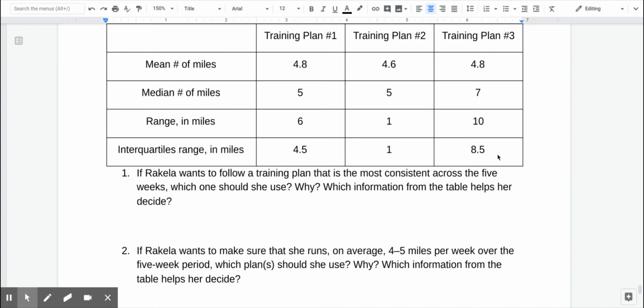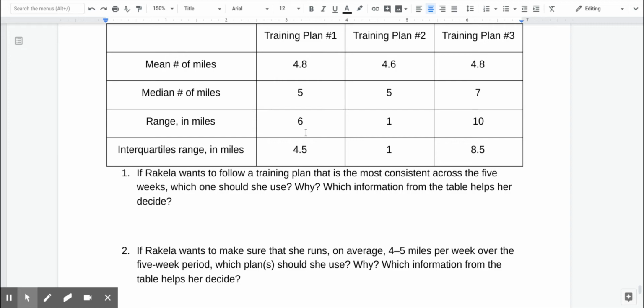So I think that means that training plan number 3 is going to start out with fewer miles and ramp up to a lot more miles. Maybe she'll even spend some weeks where she's not running at all in order to get a range of 10 miles in there.